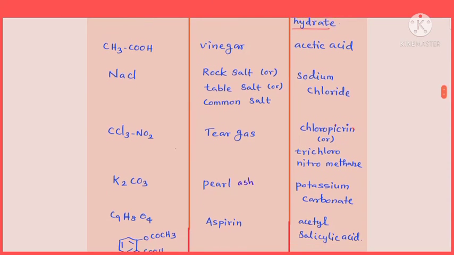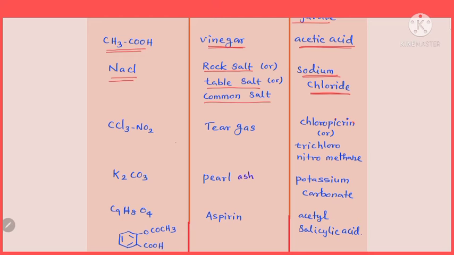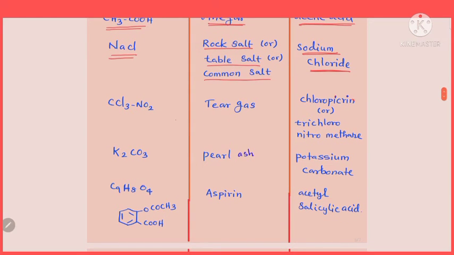The next one with formula CH3COOH, a member of monocarboxylic acids, isn't it? Which is commonly called vinegar, what we use as a food preservative, isn't it? The chemical name is acetic acid. The next one, NaCl, a salt of an alkali metal, what we use in our daily life, which has the common name either rock salt, table salt, or common salt. It can be called either rock salt, table salt, or common salt. Its chemical name is nothing but sodium chloride. It is used as an additive for food materials, you know very well.